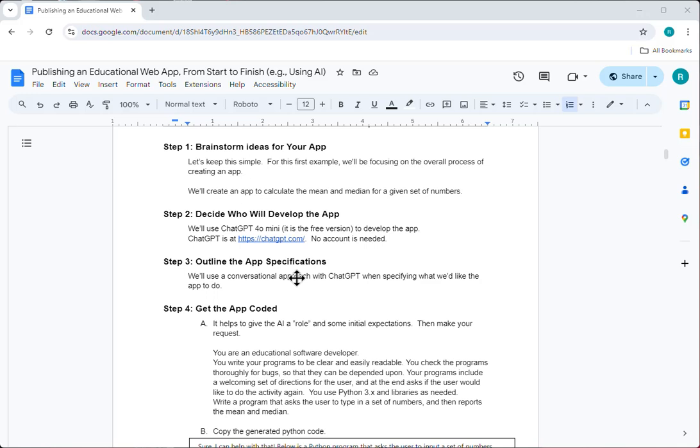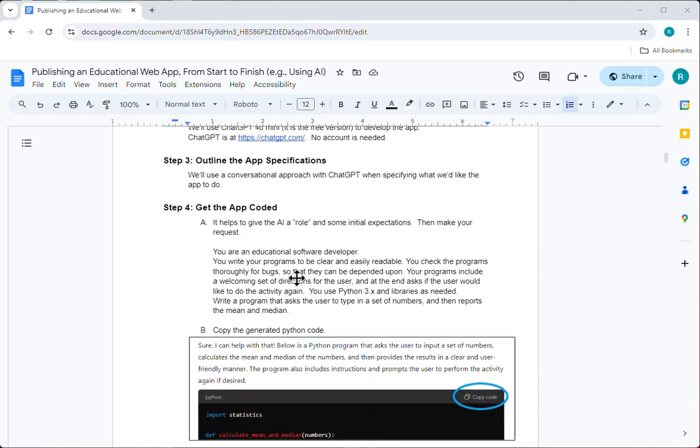When you are ready to run with an idea, then you need to be able to specify it clearly enough that the person could create the app. So again, we're just going to work with a very simple example, providing a data set and having it calculate the mean and the median. And after I go through this process, you can come back and replace that simple idea of a data set and calculating the mean and median with some other educational app that'd be interesting to create or to develop. Okay, so we have our idea, the data set and getting the mean and median.